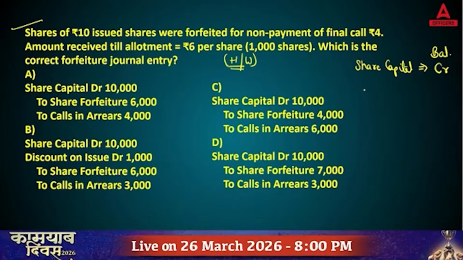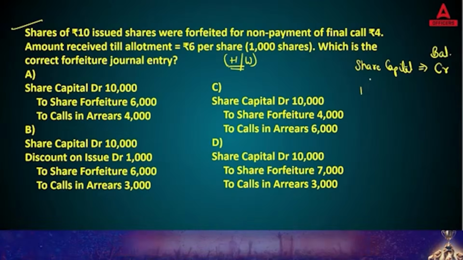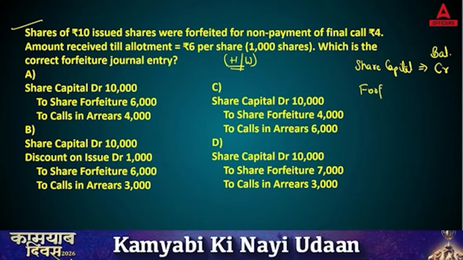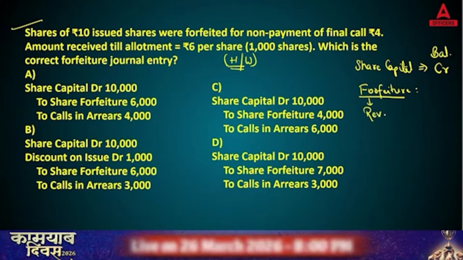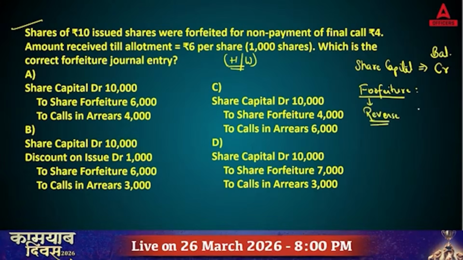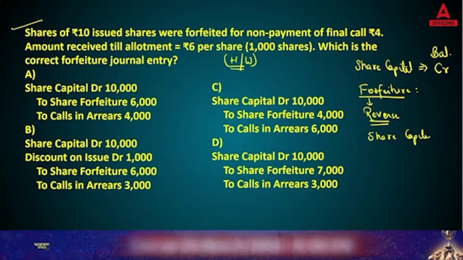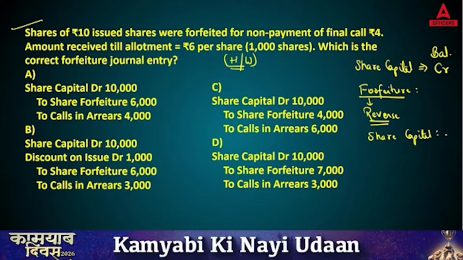But when you are passing forfeiture entries, you need to reverse the entries. So while reversing, your share capital, which always has credit, will now show a debit balance.